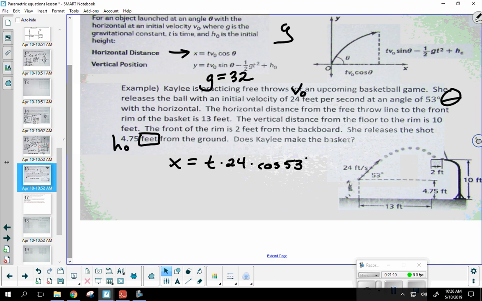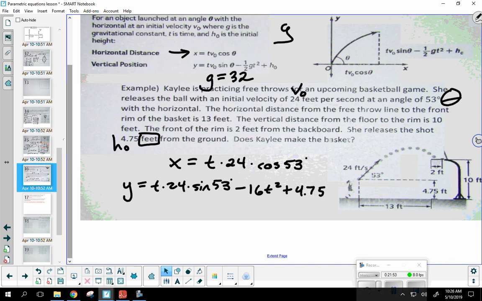Now let's do the same thing for the vertical formula. y equals t v naught sine theta. What would that be? t times 24 times sine of 53, minus 1/2 g t squared. So minus 1/2 times 32 t squared, and then plus h naught, plus 4.75. Now I'm going to simplify a little part of this. What's half of 32? 16. So I'm going to rewrite this as minus 16 t squared plus the 4.75.